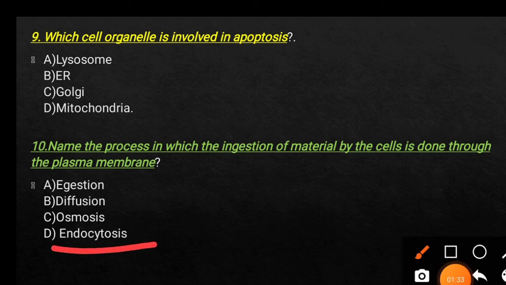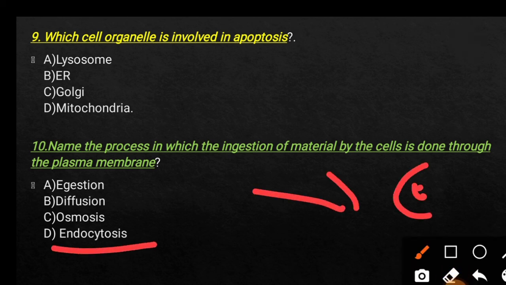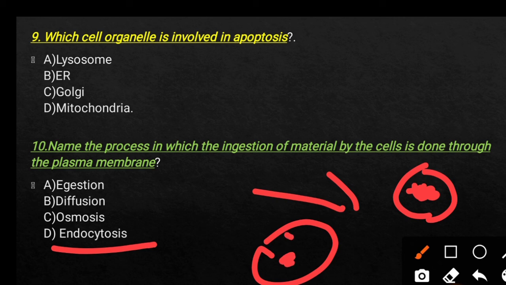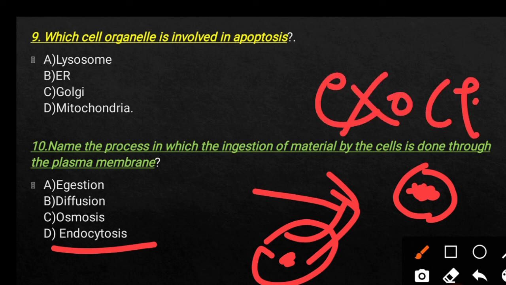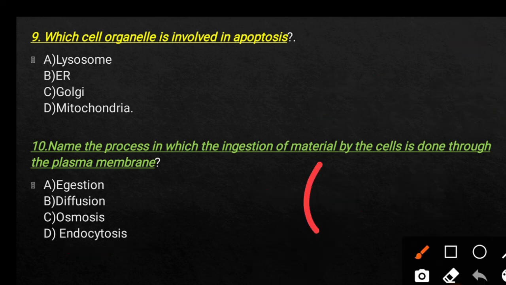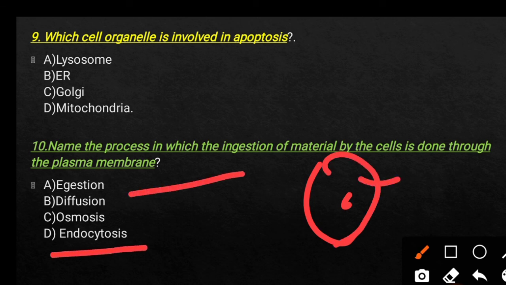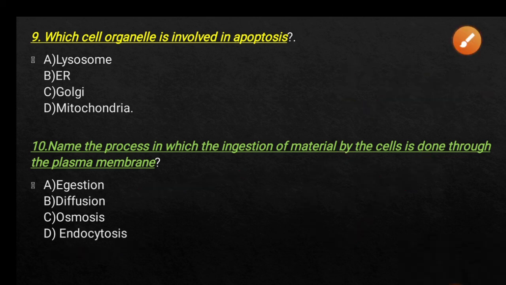Here endocytosis means engulfment of required materials, and when these materials are absorbed or utilized by the cell, the excess materials are also released from the cell after performing their function, that is known as exocytosis. Engulfment of required materials is known as endocytosis, and release of materials from the cell is known as exocytosis.